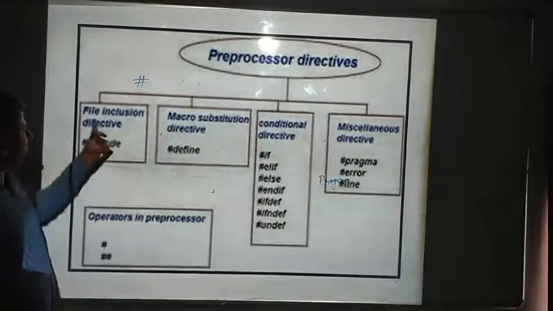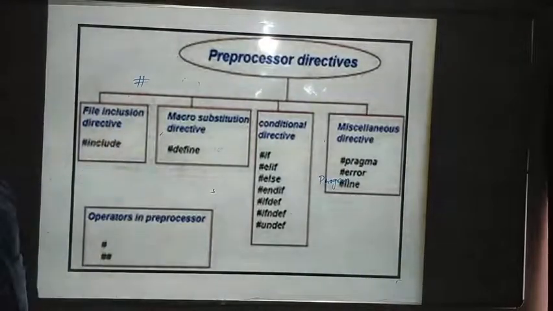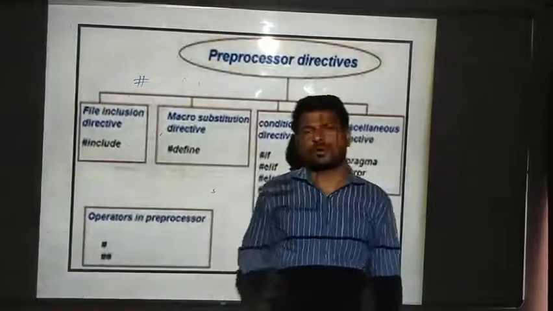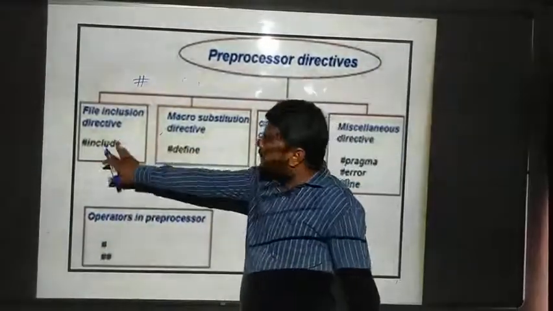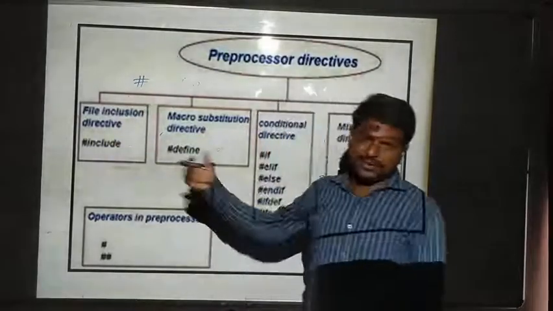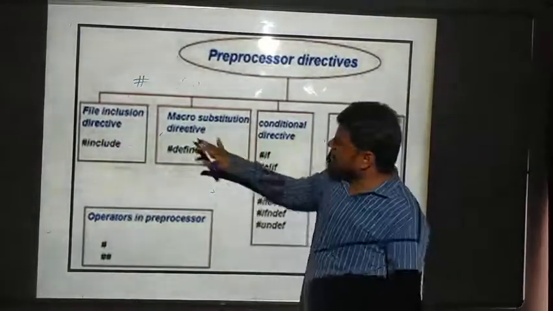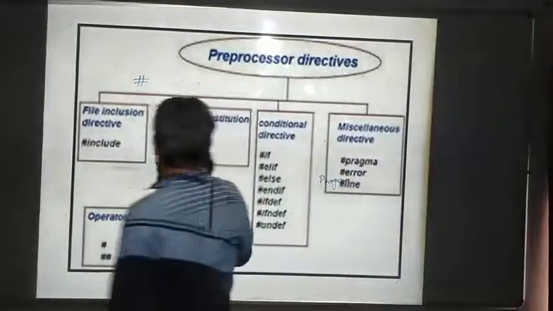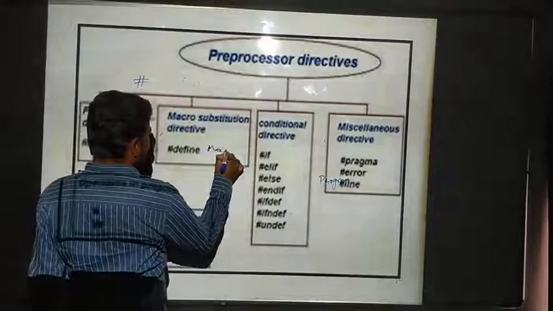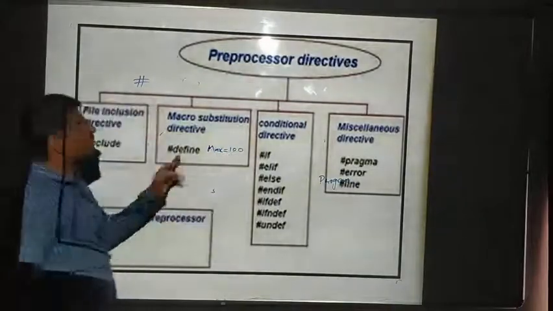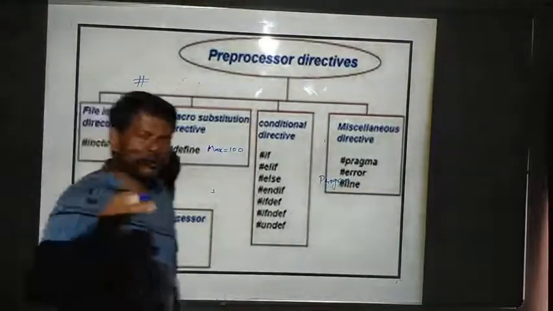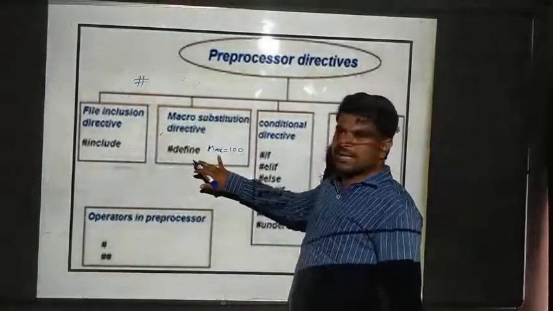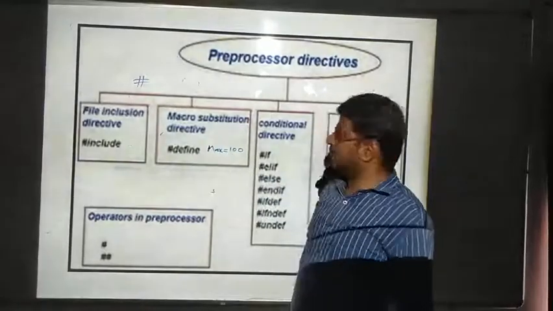Here we can see file inclusion directives. Just now I have written #include <stdio.h> in my program. It means a file inclusion directive, which I wrote. Next is the macro substitution directive. In the last class I wrote #define MAX 100, for defining something which can be used anywhere in the program. Wherever MAX is there, the value 100 will be taken.